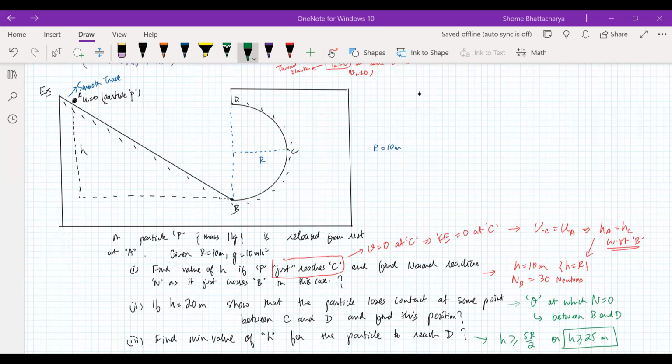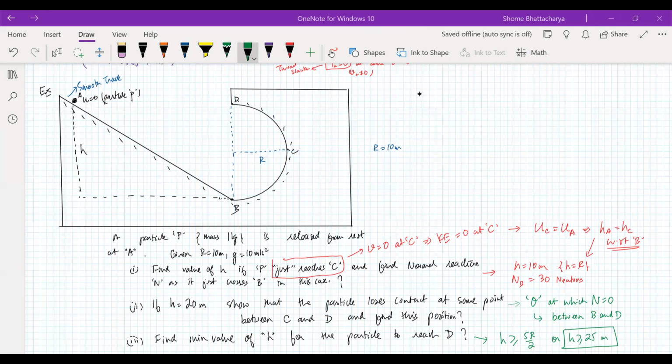Okay, now see in the second case, what we'll do is now we'll be able to show that if the speed at B is greater than root 2 GR, but less than root 5 GR, then we are getting that condition, because the critical condition to reach the point D again is that at the highest point D, there should be some contact. So if N is greater than 0 at D, then we want the speed at D to be greater than root GR. That we'll get from the free body diagram at D.